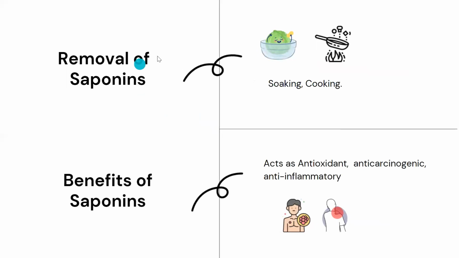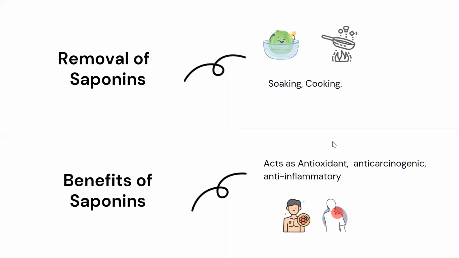Now, for the removal of saponins, soaking the food at night and also cooking removes saponin to a certain extent, so that it's no longer harmful for us. Also, they have a few benefits. For example, they act as an antioxidant, anti-cancer, and anti-inflammatory. If properly soaked, even if there are traces, the traces are good. They are not harmful for us. They have antioxidant, anti-carcinogenic, and anti-inflammatory properties.